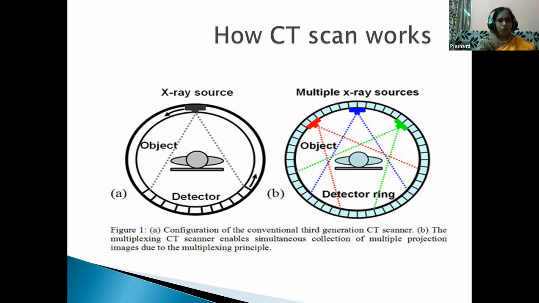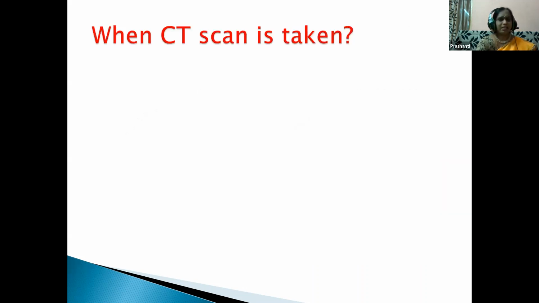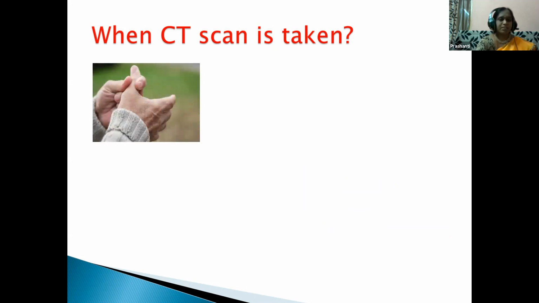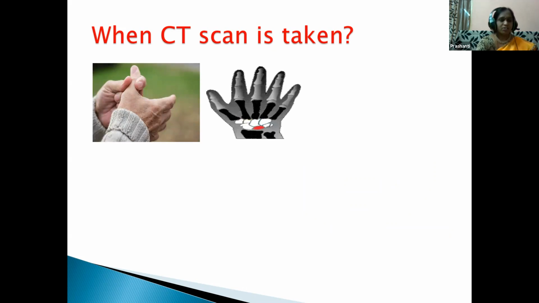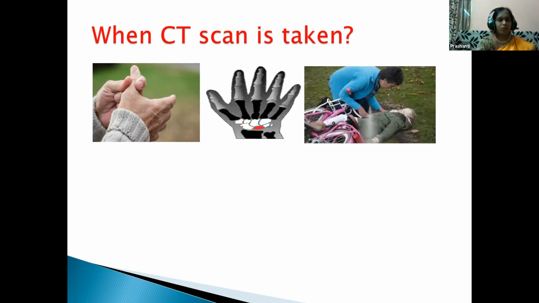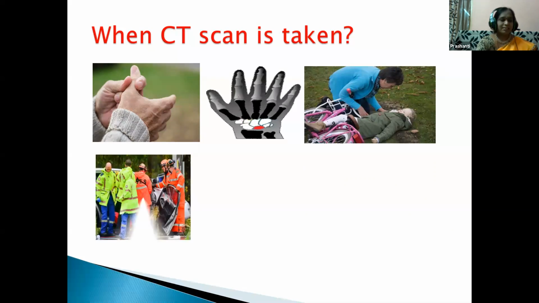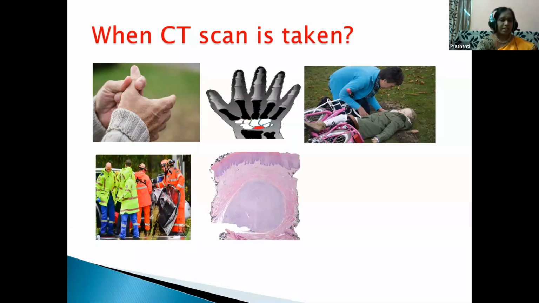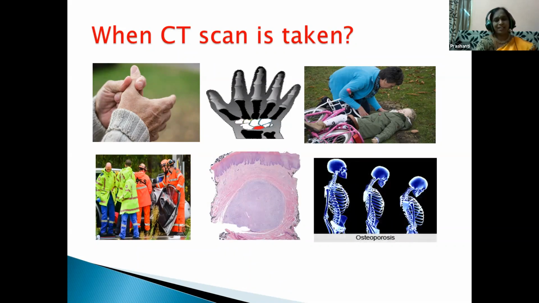Okay, so when does the doctor ask a person to take a scan? Here, to detect any problems in the bone, might be any joint problem or fractures when you undergo an accident, when you fall down, etc. Also any tumor, and osteoporosis, that is to test the density of the bone.